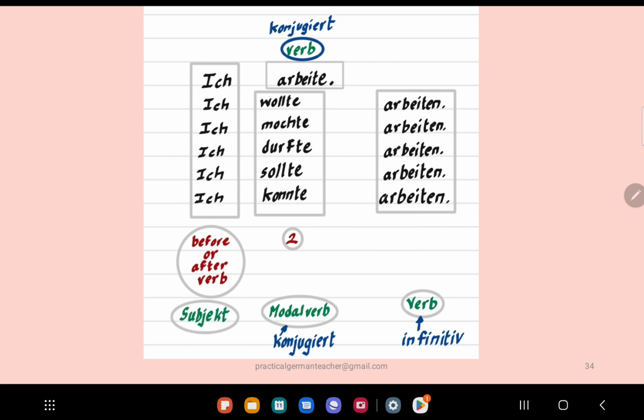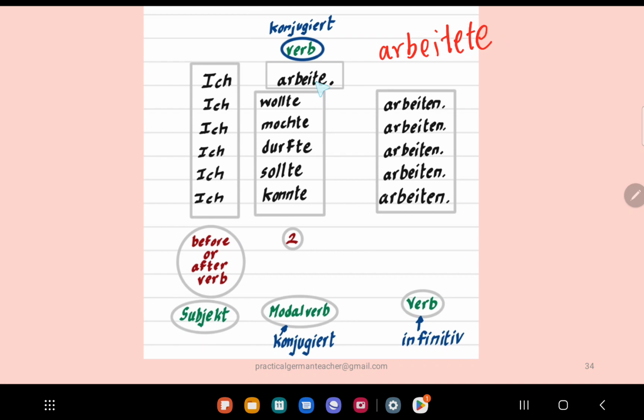Again, the grammar remains the same. By grammar, I mean the sentence structure. Here, ich arbeite is still in present tense. If you want to say I worked, it will be arbeitete. Sorry, not that, I will just write it. So arbeitete, it will be this. I hope the spelling is correct.